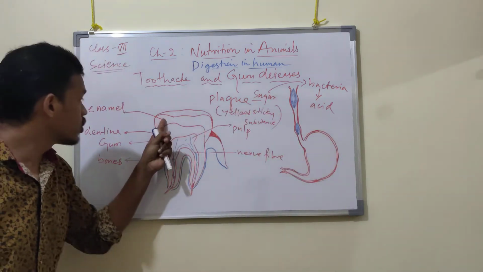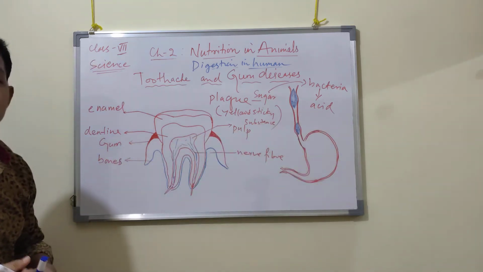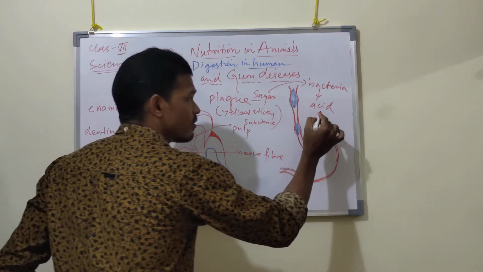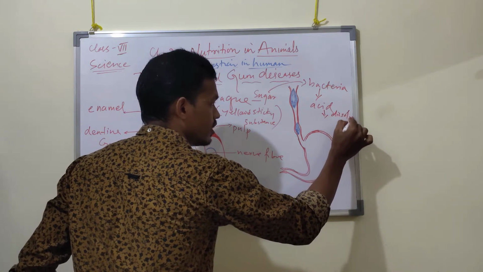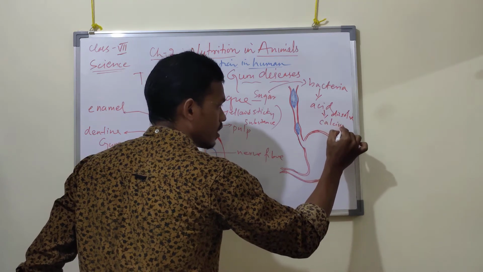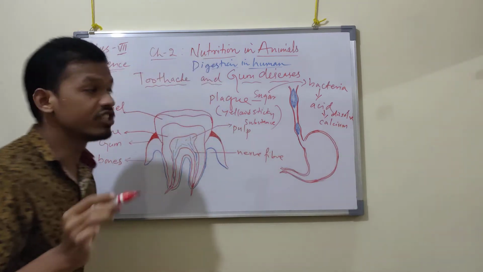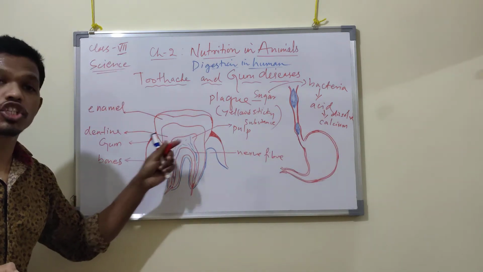This acid will dissolve the enamel. Which mineral will it dissolve? It will dissolve calcium. This is a mineral, and calcium makes the teeth strong.